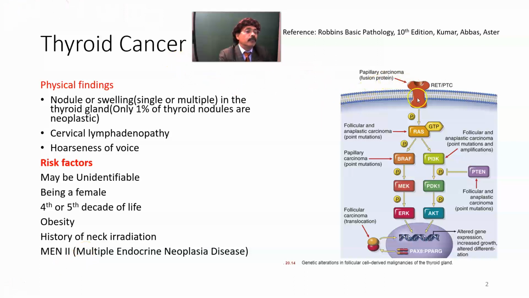This is a cancer, so there are continuous mutations going on, like RET-PTC in papillary carcinoma. We also have translocation in follicular carcinoma. We have other genetic mutations like BRAF, MEK, ERK, AKT. Also in medullary thyroid carcinoma, we have RET, which is seen in many cases of medullary thyroid carcinoma.